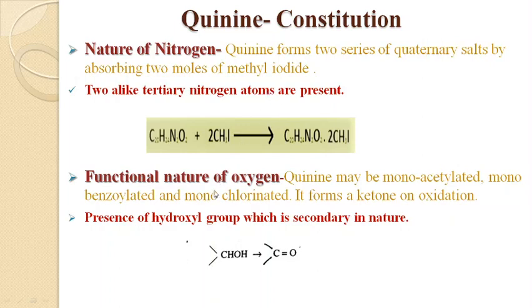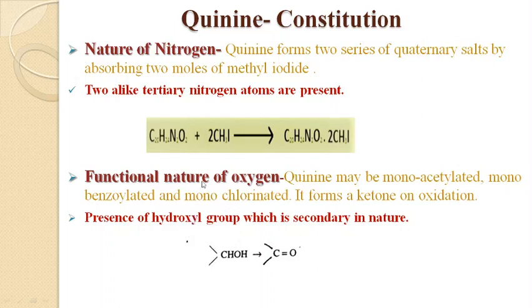Next we come to the functional nature of oxygen. Two oxygen atoms are present. Here you can see the first reaction: quinine may be monoacetylated, monobenzoylated and monochlorinated. That means on reaction with acetyl chloride or benzoyl chloride, it converts into a monoacetylated derivative and a monobenzoylated derivative. These reactions are characteristic of the hydroxyl group, and it is also monochlorinated. So all these reactions show the presence of a hydroxyl group.